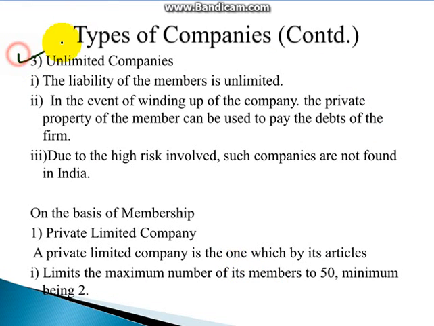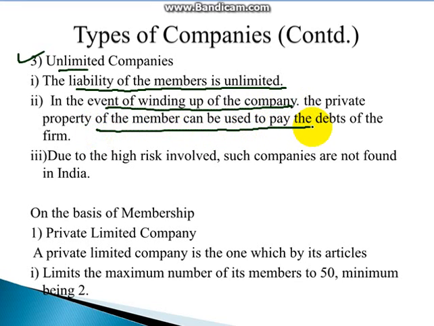The third type is unlimited companies. In unlimited companies, the liabilities of the members are unlimited. At the event of winding up of the company, the private property of a member can be used to pay the debts of the firm. This is a very important factor.